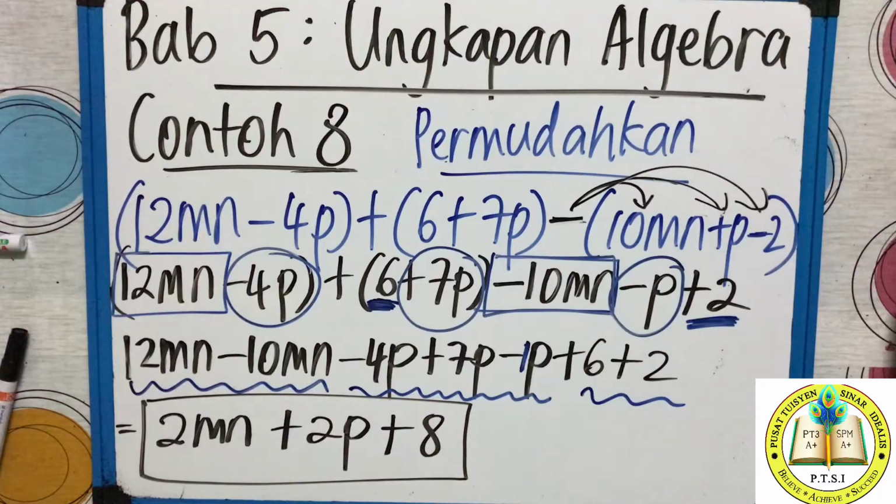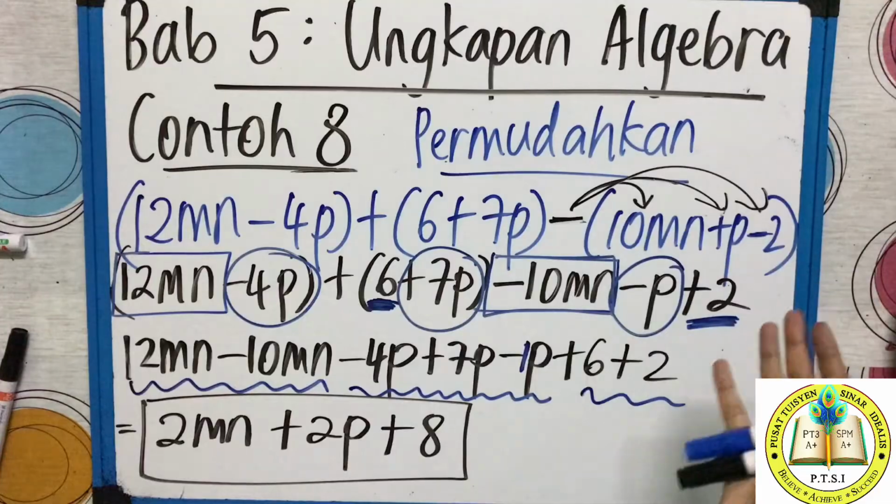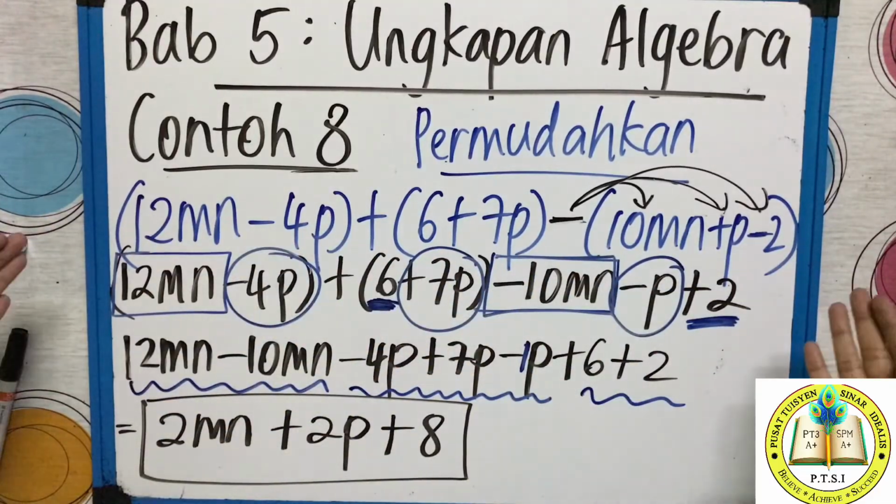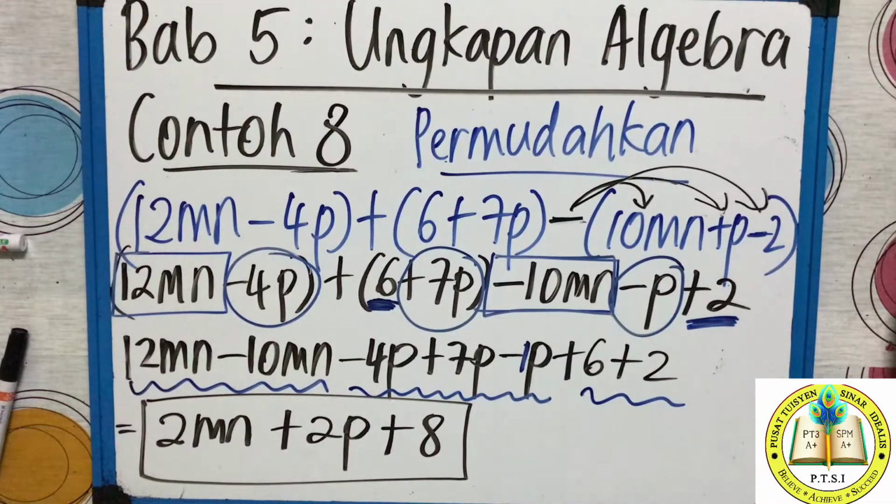So your final answer is this: 2mn plus 2p plus 8. Can you combine this? Cannot. Ini mn lain, p lain, nombor lain. So you only have to stop till here. That is permudahkan. The long ungkapan, you make it short. Did you get the answer, class? So make sure you understand.